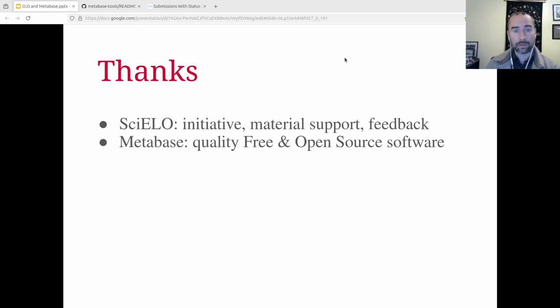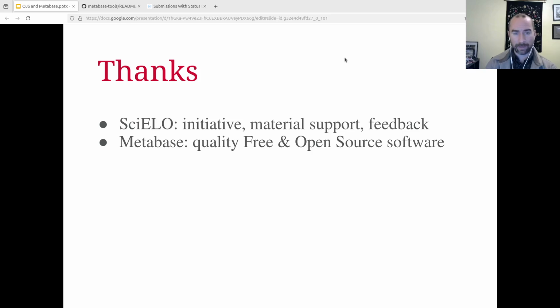I'd like to give thanks to Cielo. Cielo's initiative here was what originally started us off down this path. We did a software selection. We looked at what the existing tools out there could do, and landed on Metabase as a very, very good open source tool. They've been supporting us materially in this work, and they've also been providing some very good feedback. They're quite informed on what the editor's needs are, more so in fact than we often are, and have been very good at bouncing ideas off of and getting some feedback.